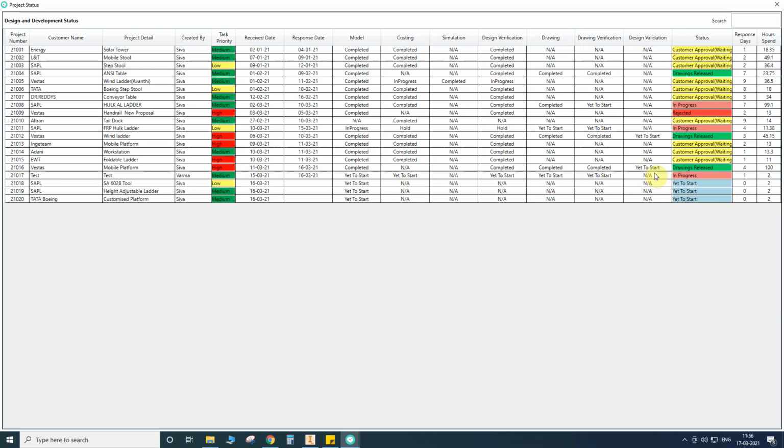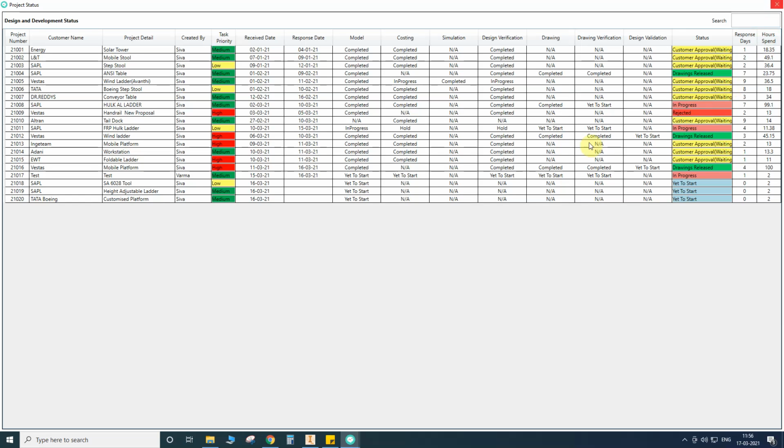If the priority is high and it has crossed more than 7 days, then automatically it will appear as red. If it is green, meaning task priority will be green. If it has crossed more than 15 days of response date, automatically it will appear here. Okay, low, 30 days, it will appear as red. Okay, drawing release is reflected as green. Customer approved, waiting, is yellow, yet to start will be blue, rejected will be dark red, in progress will be light red.